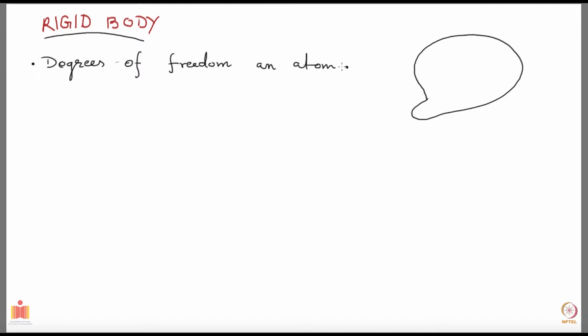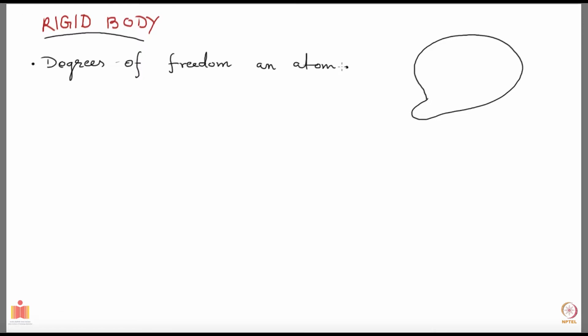But if you want to view your atom as something which is made up of a nucleus and an electron, then the degrees of freedom changes immediately, right? It has more degrees of freedom compared to a structureless thing. But let's say you want to allow for more structure to the nucleus.